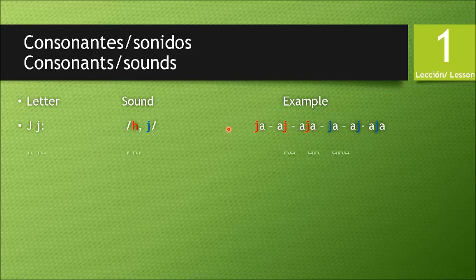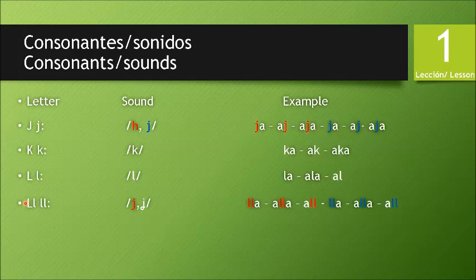Okay, the next one is K with the sound ka. Example, ka, ak, aka, like in English. The letter L, the sound l. Example, la, ala, al.